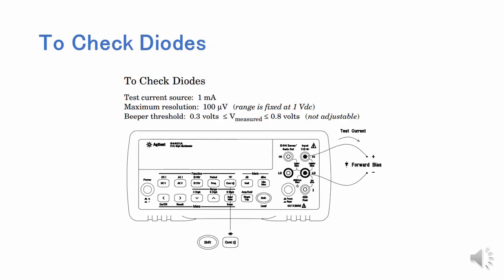To check diodes, press the Shift key and the marked diode key. Connect the red terminal at the right upper corner as plus and the black one as minus. It beeps between 0.3 volts and 0.8 volts for a forward-biased diode.